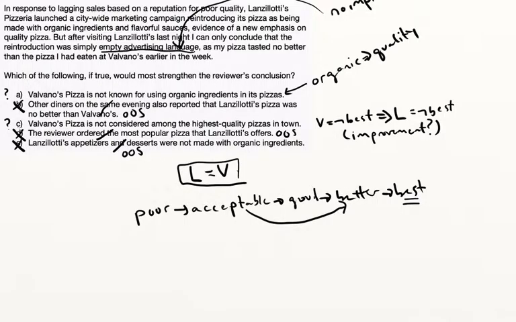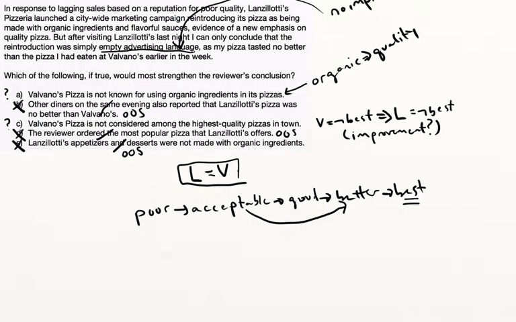So I would say that both of these arguments are basically on the same level. C is an example of them using this double negation, not considered among the highest quality, in an attempt to mask the problem. If we know that Valvano's was considered poor quality, so if we just said straight that Valvano's is considered poor quality, then that would answer the question.